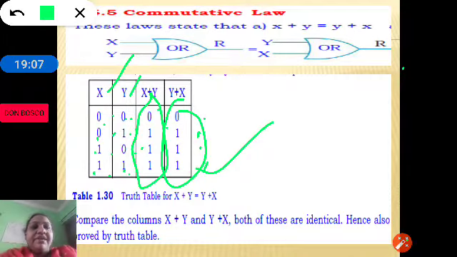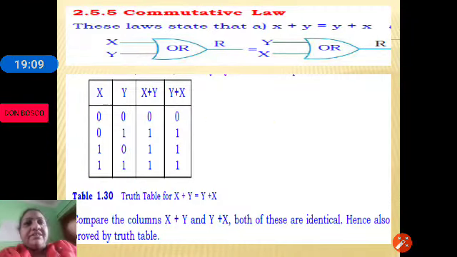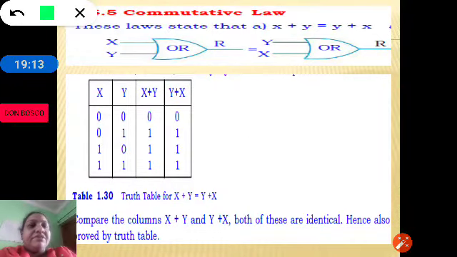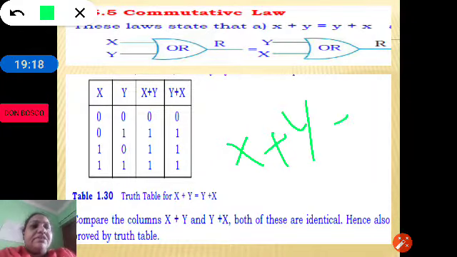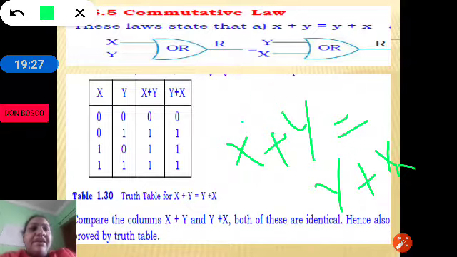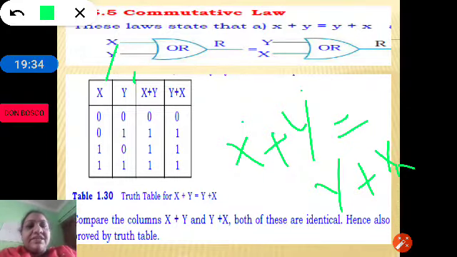Let me explain again. We will take the truth table, and if we have to prove x plus y is equal to y plus x, in the total expression we can see there are two variables, x and y. So we represent x and y. One variable can take two values, that is 0 and 1.